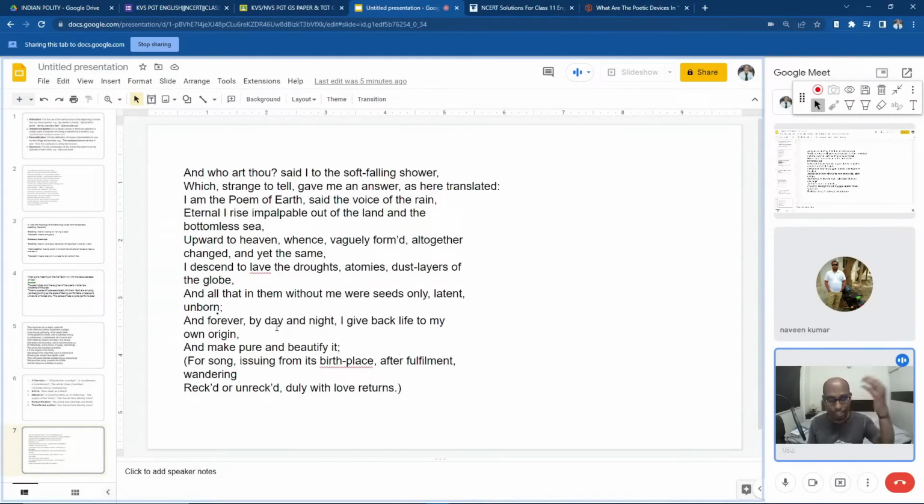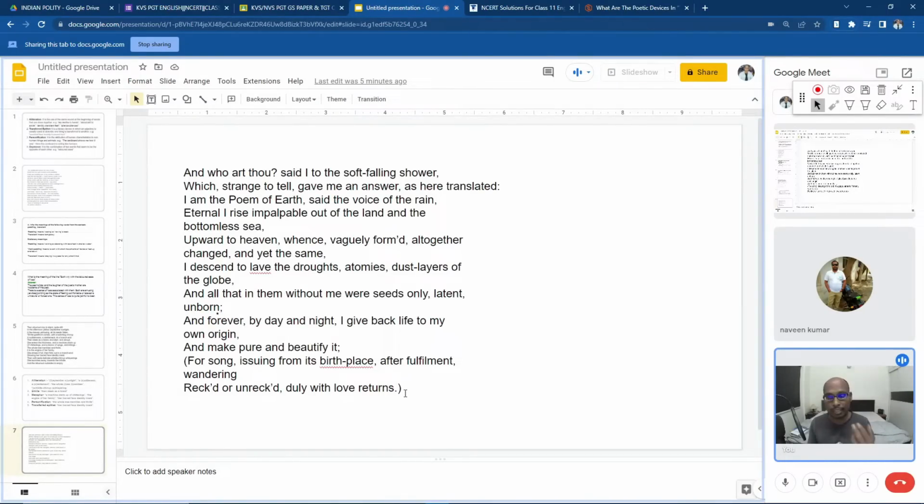Even though it reached heaven, it can live there comfortably and happily, but still it came down because it wants to purify planet Earth and beautify it. "From song issuing from its birthplace, after fulfillment, wandering, wrecked or unwrecked, duly with love returns."